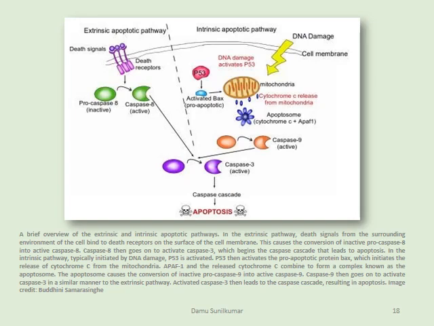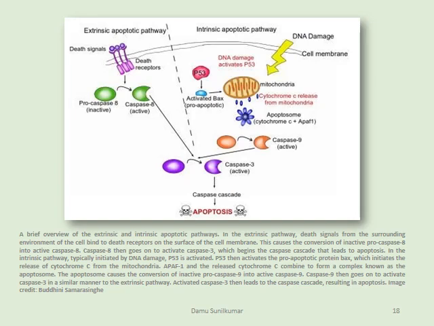Now, APAF1 and the released cytochrome C combine to form a complex which we call the apoptosome, which helps in the conversion of the inactive procaspase 9 into an active caspase 9, and this active caspase 9 activates caspase 3.